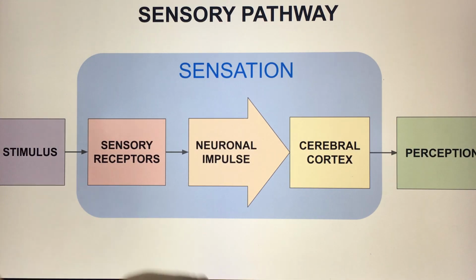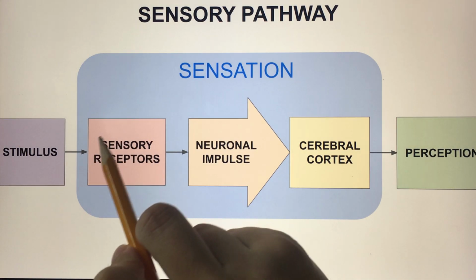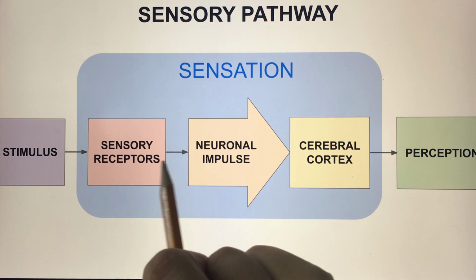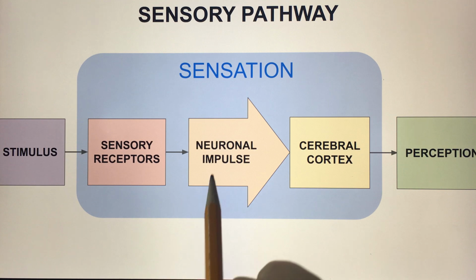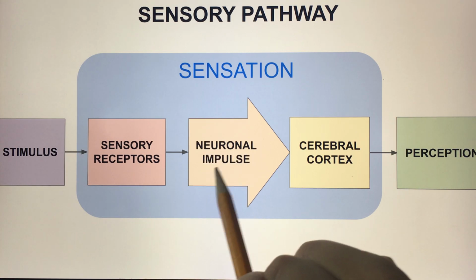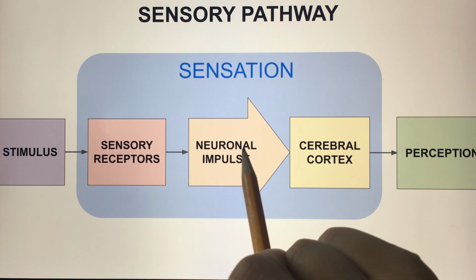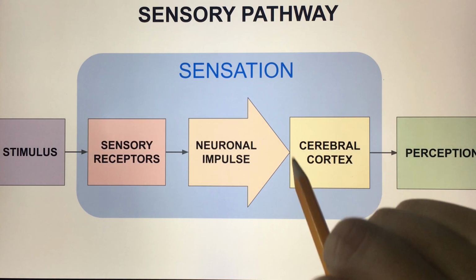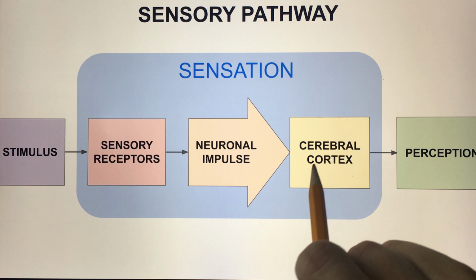So the stimulus will activate the sensory receptors. And the sensory receptors, once they're activated, will produce a neuronal impulse called the action potential, that electrical signal that will travel through the afferent nerves, and it's going to reach the brain. It's going to reach the cerebral cortex of the brain.